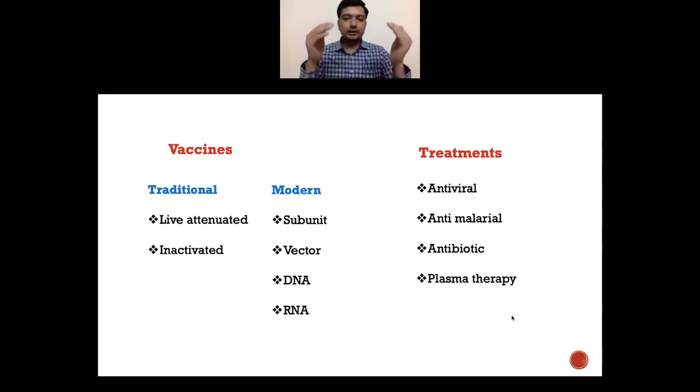Okay, so these are the different concepts I wanted to talk to you about with respect to coronavirus. Get hold of the concepts, and don't worry too much, because there's so much information coming, and don't try to understand every aspect of it. That will confuse you further. But with a proper understanding, plan and work on practicing writing this type of information. Okay, so I hope this is useful to you in figuring out what information you need and how you should focus on this. And I'm hoping that you would prepare well and